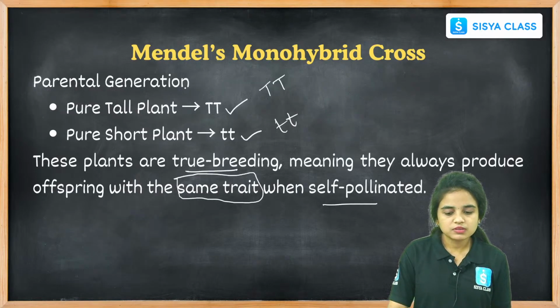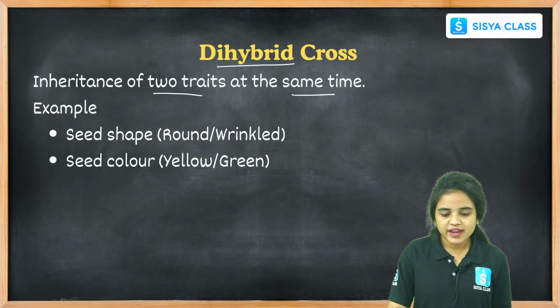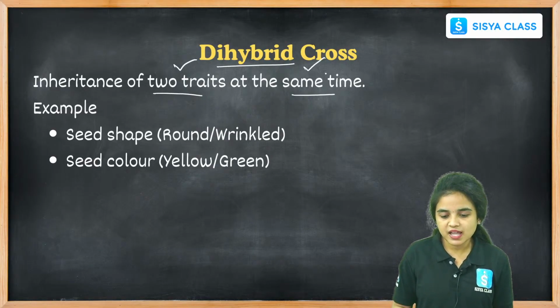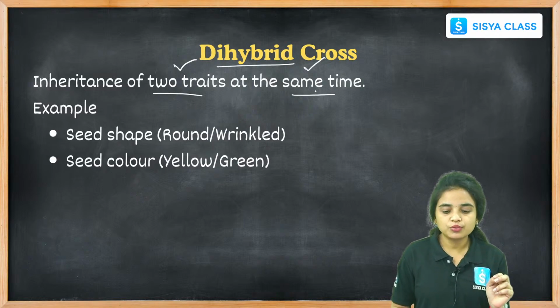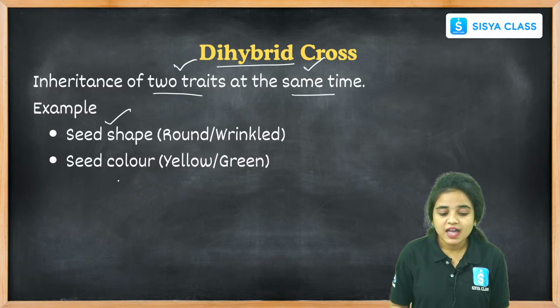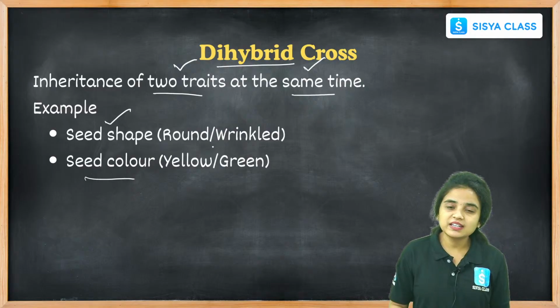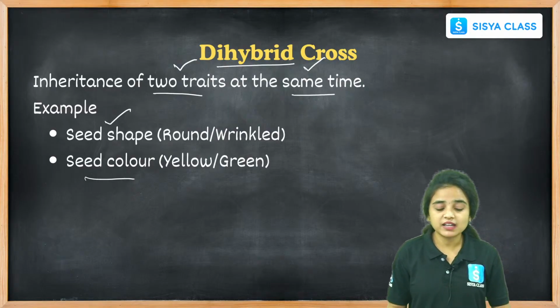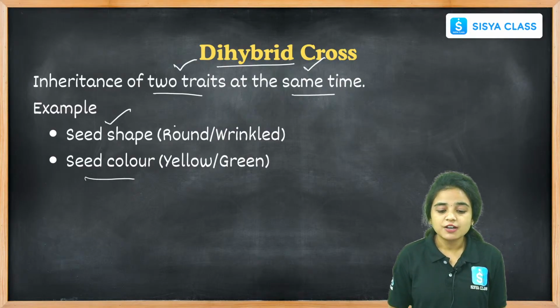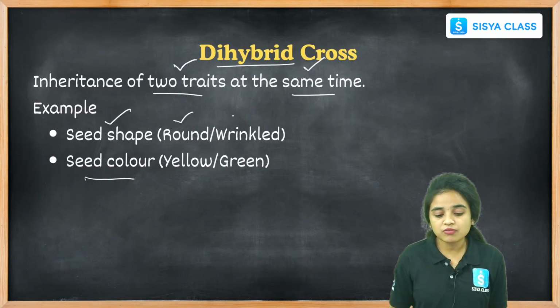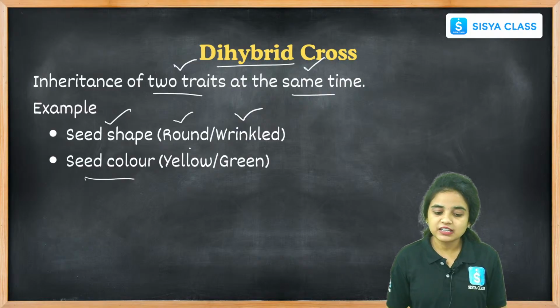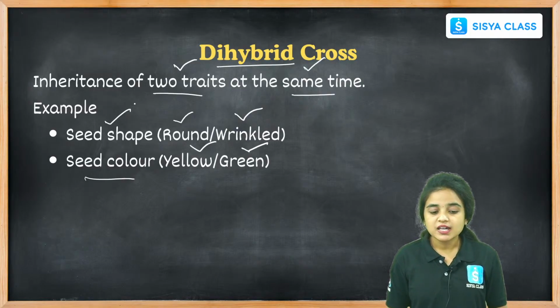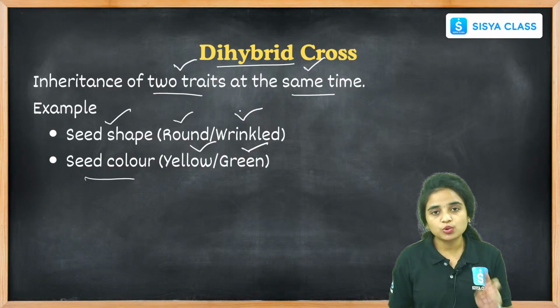In the dihybrid cross, the cross involves inheritance of 2 traits at the same time. For example, seed shape and seed color. These 2 inheritances happen at the same time. What are the 2 traits here? Seed shape, whether it is round or wrinkled, and seed color, whether it is yellow or green. These are the things we find in the dihybrid cross, because inheritance of 2 traits happens at the same time.